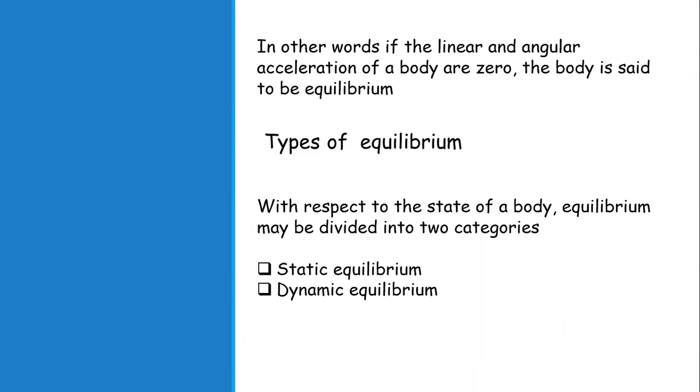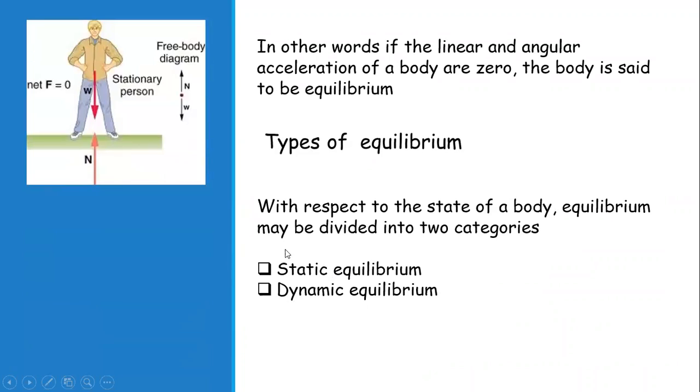With respect to the state of a body, equilibrium is divided into two categories: static equilibrium and dynamic equilibrium. As the name suggests, static equilibrium means the object is stationary or at rest. You can see that for this person, the downward force is the weight of the person, which is balanced by the normal reaction force of the ground. The two forces are equal and opposite in direction, and their algebraic sum is zero. So we say the net force on it is zero. This is static equilibrium.